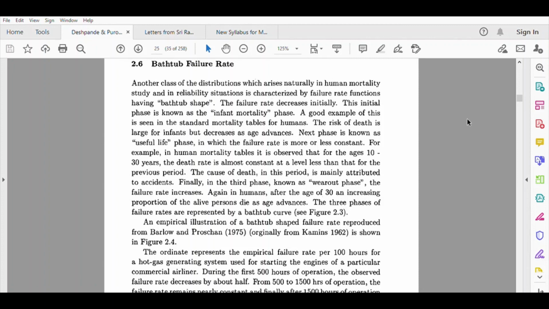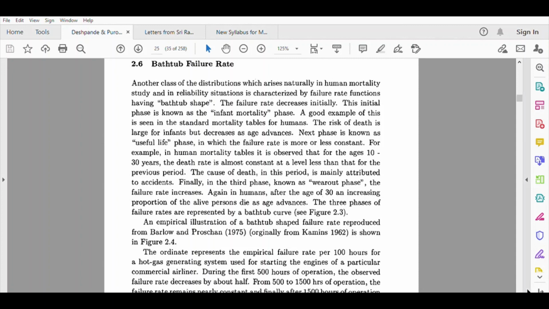So many kinds of diseases get introduced these days very early, like high blood pressure, hypertension, diabetes, so many. So even though up to a certain age the failure rate is constant, once these factors get into the picture, the failure rate starts increasing. So initially it is decreasing, then it is constant, and then it is increasing.